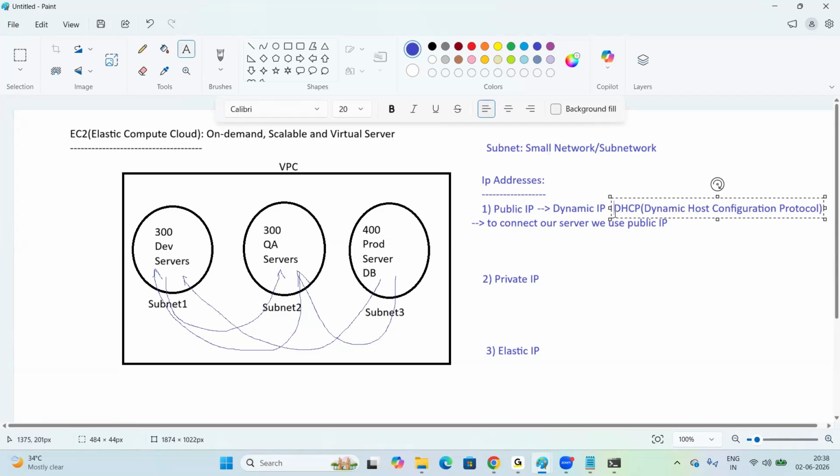So this public IP, to connect to our server, we use this IP. Right? Once we log in to the server, we always use the private IP address for internal communication.